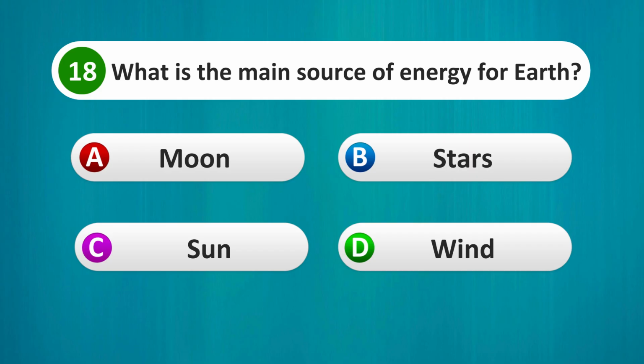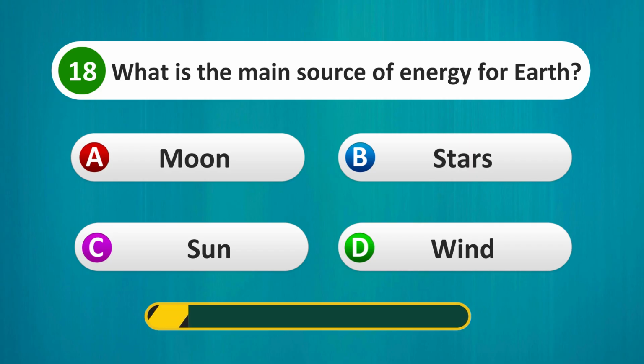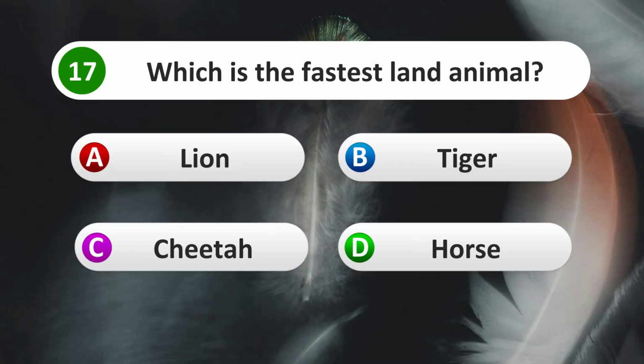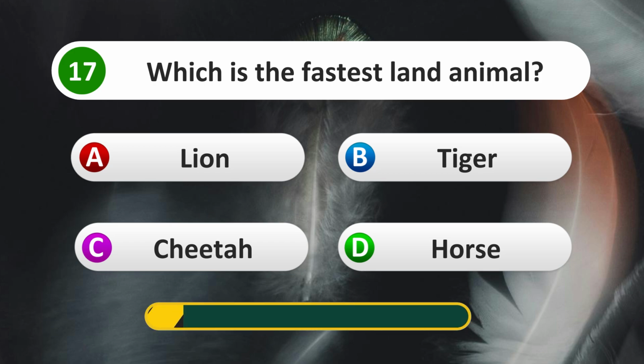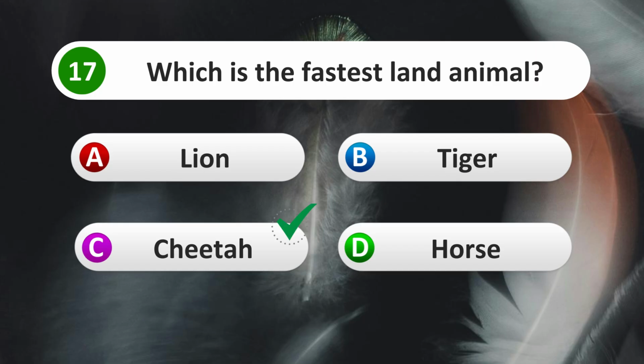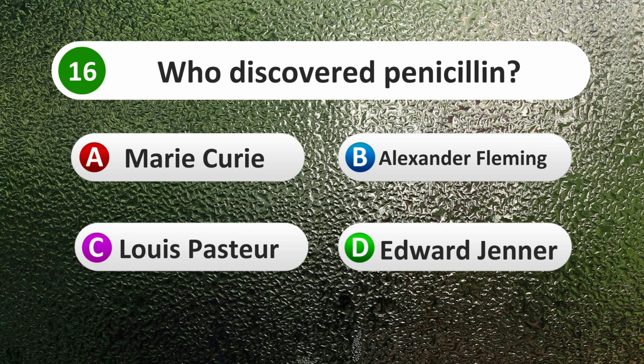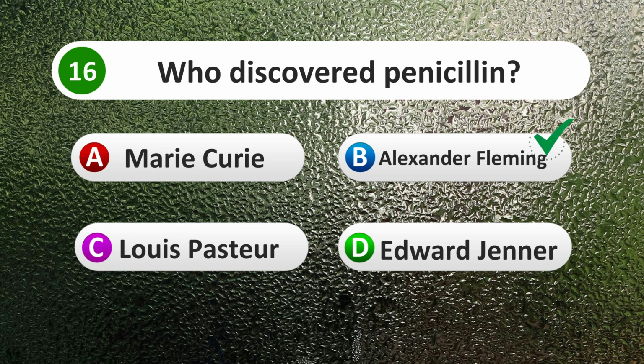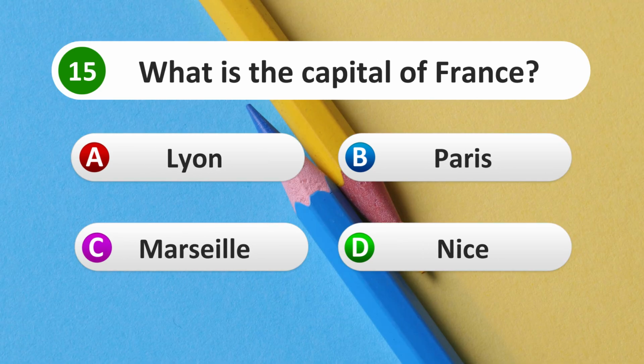Moon, stars, sun, wind. Sun. Which is the fastest land animal? Lion, tiger, cheetah, horse. Cheetah. Who discovered penicillin? Marie Curie, Alexander Fleming, Louis Pasteur, Edward Jenner. Alexander Fleming. What is the capital of France?